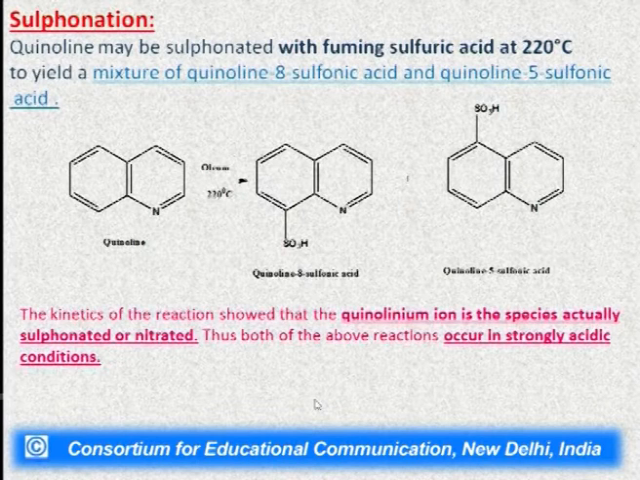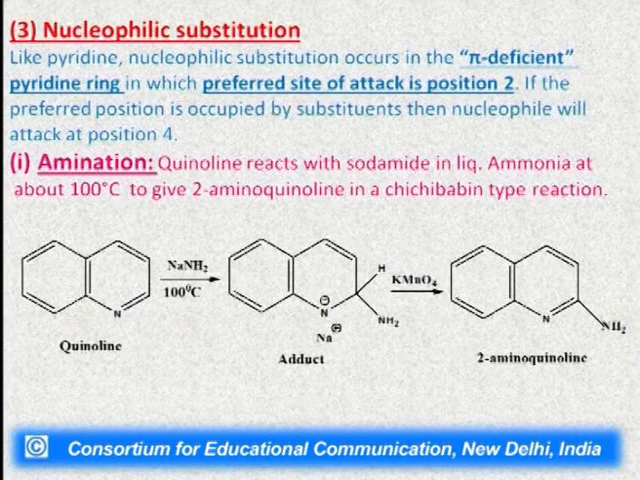The kinetics of these two reactions shows that the quinolinium ion is the species actually sulfonated or nitrated. First this quinolinium ion is formed, then only the further reaction will take place. Thus both of the above two reactions occur in strongly acidic conditions. Then comes the nucleophilic substitution reactions which will take place at the pyridine nucleus of this quinoline.